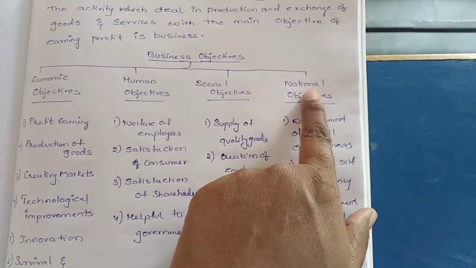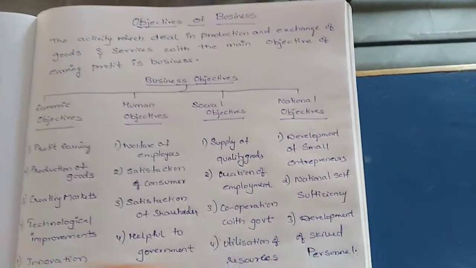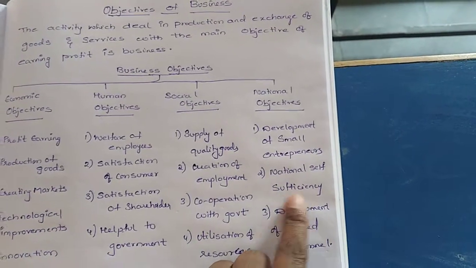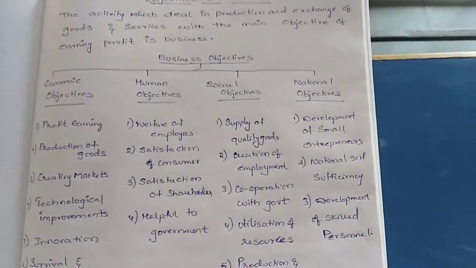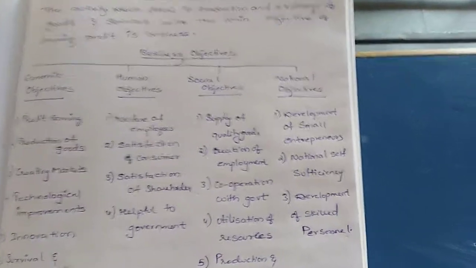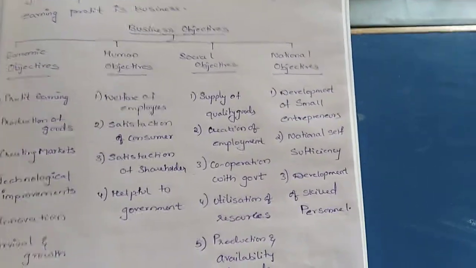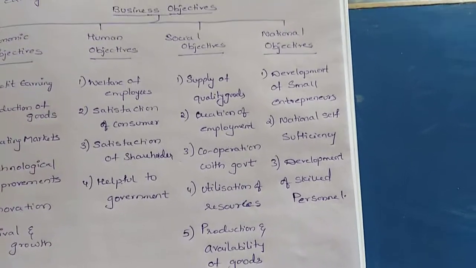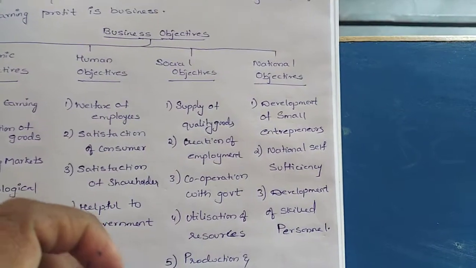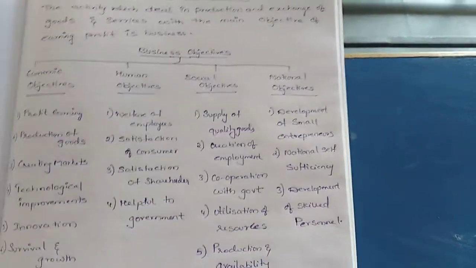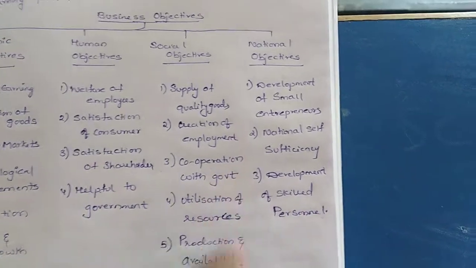That is for national, and nation-wise, how the businessman has to help the society. Next one, national self-sufficiency. What is the meaning of national self-sufficiency? If the goods are produced in our country, first they should be sufficient for our country, and only then the remaining should be exported to other countries. That is the point here.